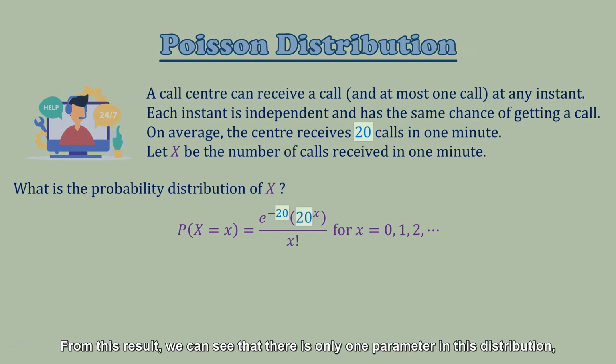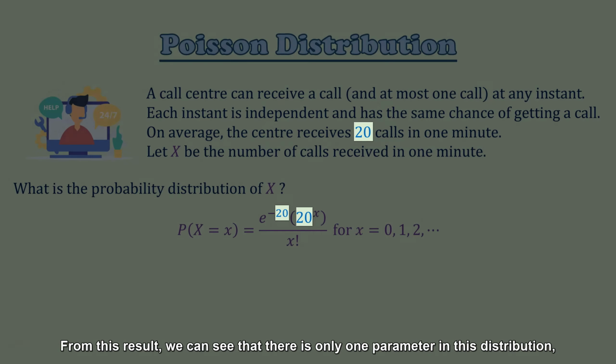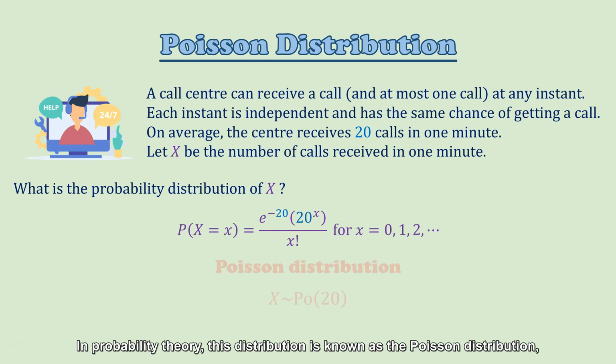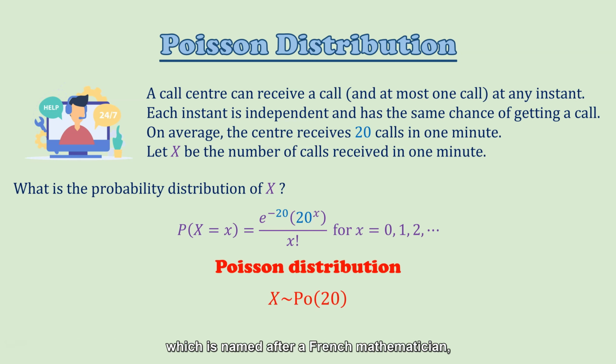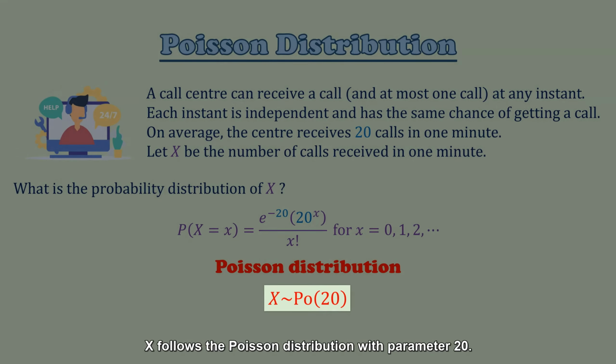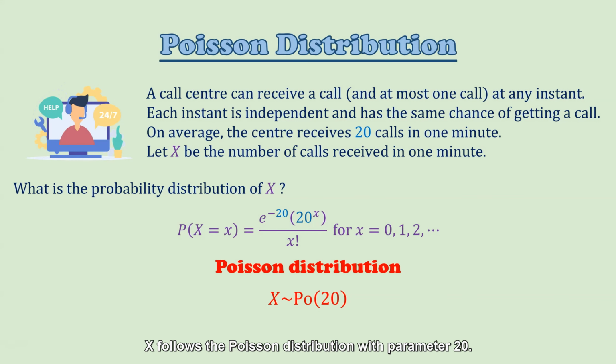From this result, we can see that there is only one parameter in this distribution, and this parameter is the expected number of calls in 1 minute. In other words, in any situation like this, by just knowing the expectation of X, it is already sufficient for us to obtain the probability distribution of X completely. In probability theory, this distribution is known as the Poisson distribution, which is named after a French mathematician. And we can use this notation PO(20) to denote that X follows the Poisson distribution with parameter 20.